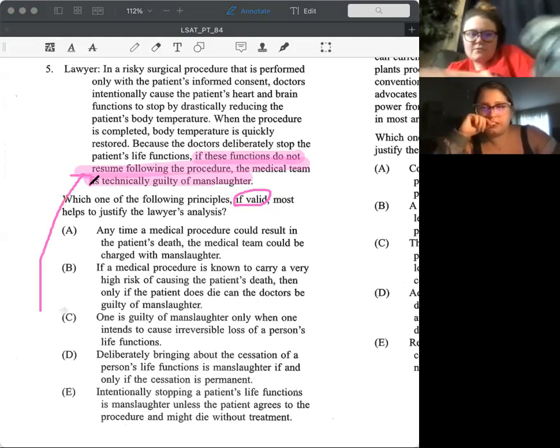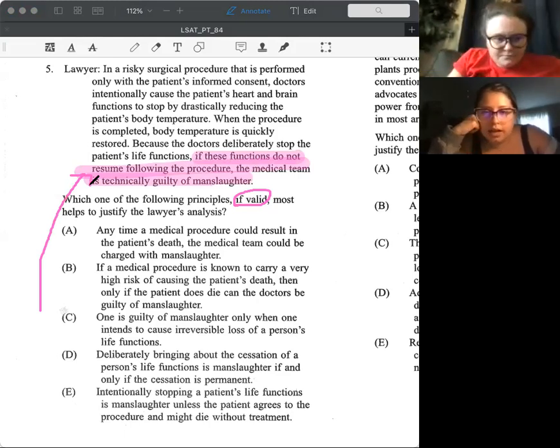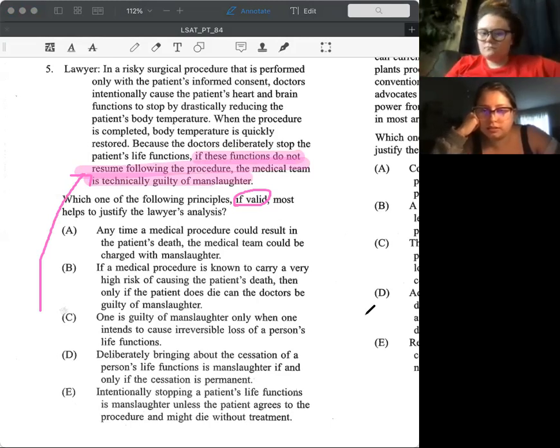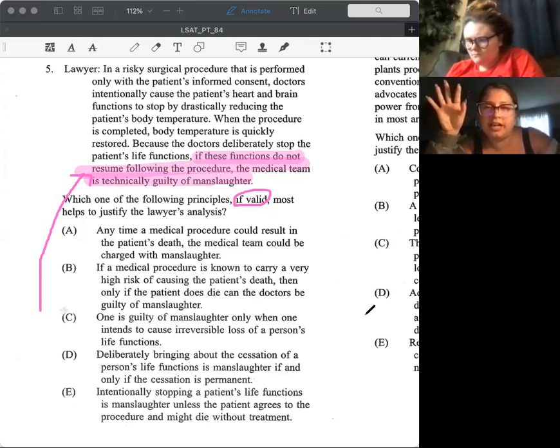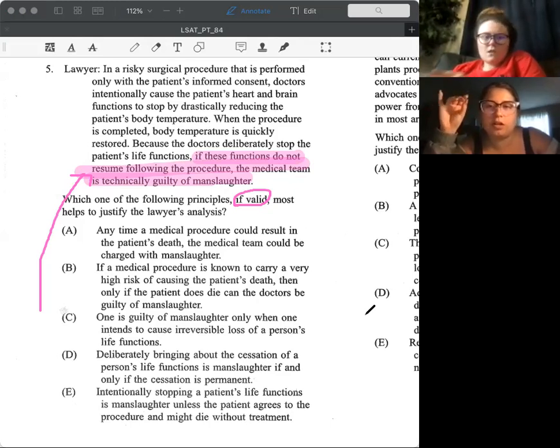So go ahead and start with A. Anytime a medical procedure could result in the patient's death, the medical team could be charged with manslaughter. Do you like that one? I don't like this one. I don't like the coulds and cans language in this, but also charged with manslaughter is not what we're looking for. We're looking for guilty of manslaughter.